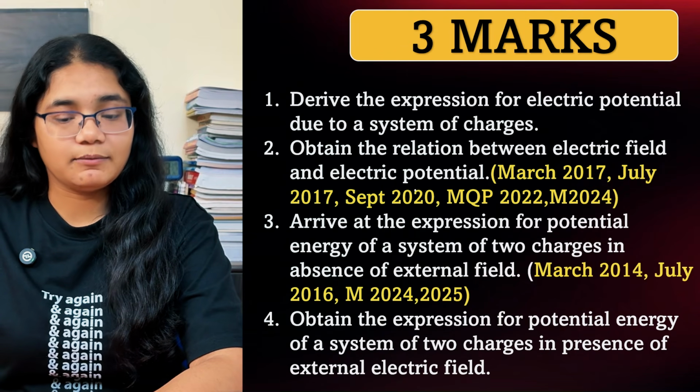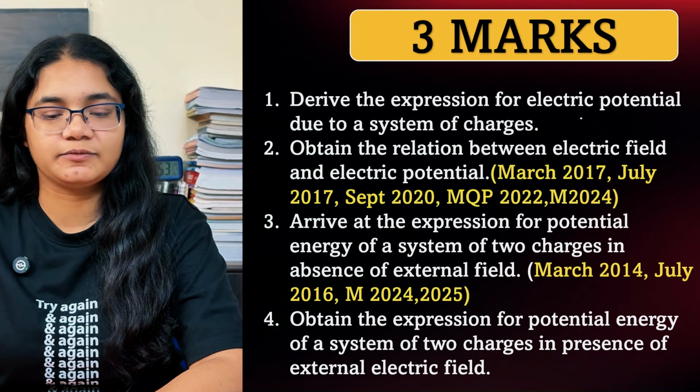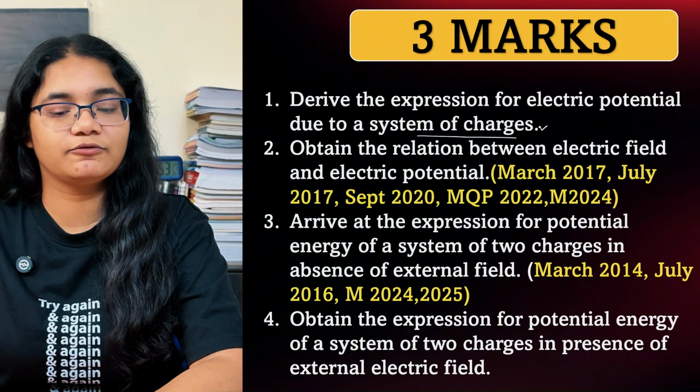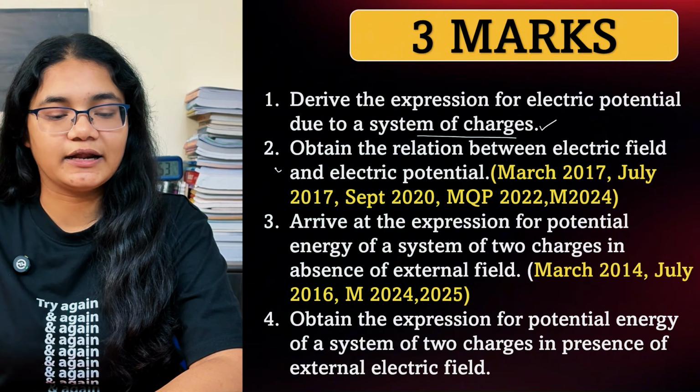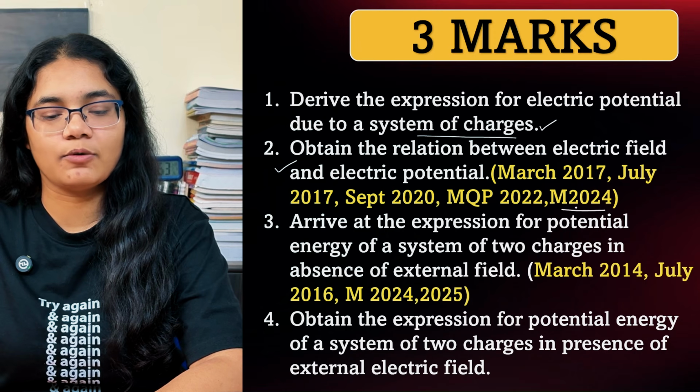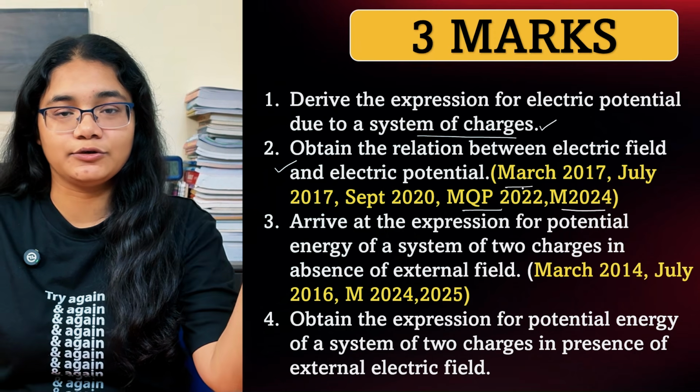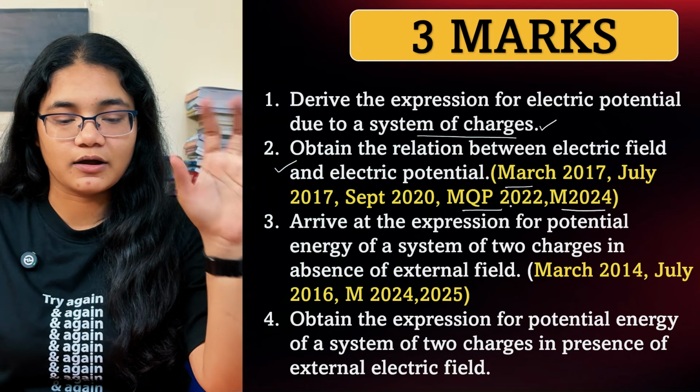Now we'll talk about the 3 marker questions. The first one is derive the expression for electric potential due to the system of charges. Obtain the relation between electric field and electric potential. You can see how many times this question is repeated. I have actually told you already before, but this is a 3 marker question.